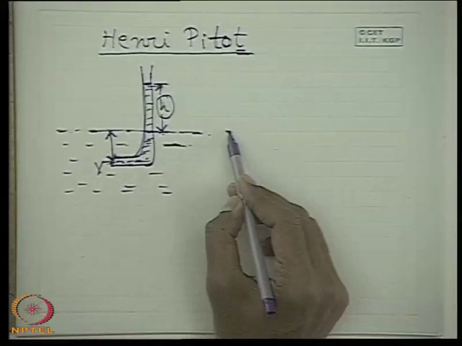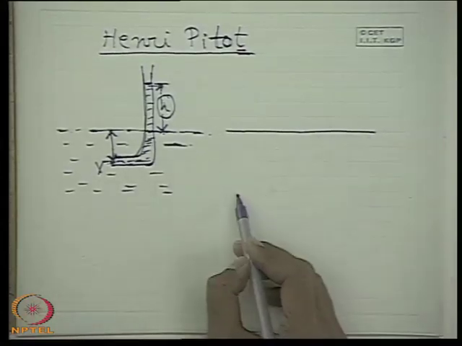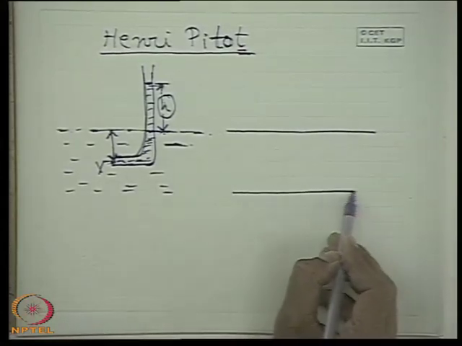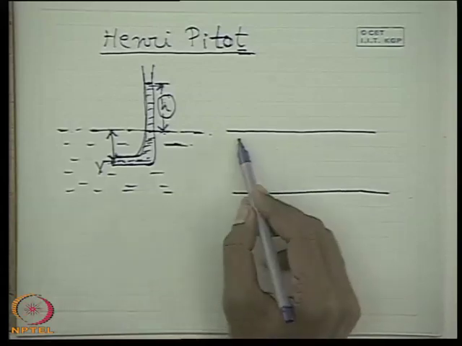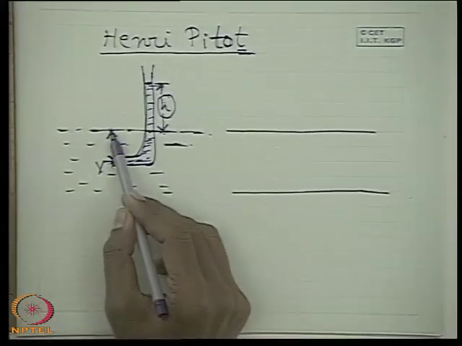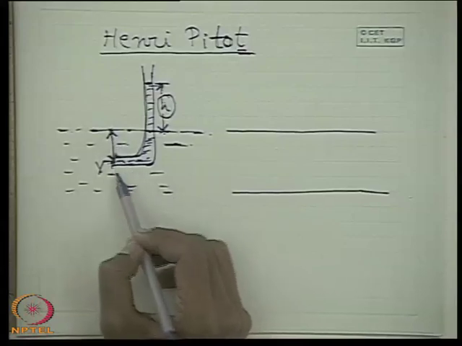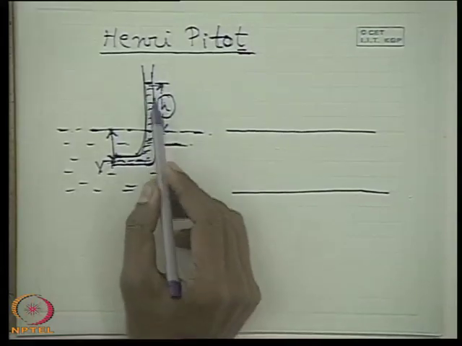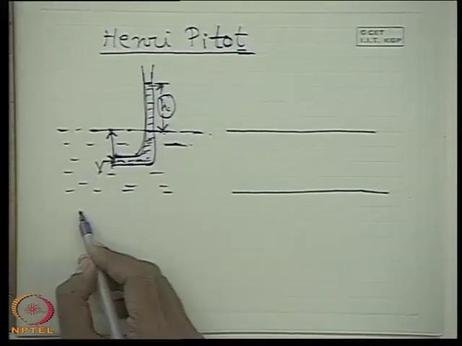But what happens if the fluid flows through a duct? What happens if the fluid flows through a duct? Then the static pressure cannot be given by this difference in height below the free surface. So in that case, a single tube cannot measure this h. Here we can write h.